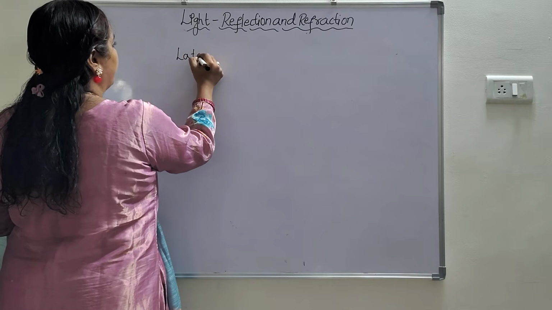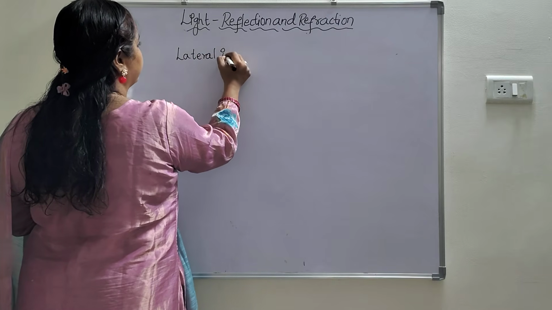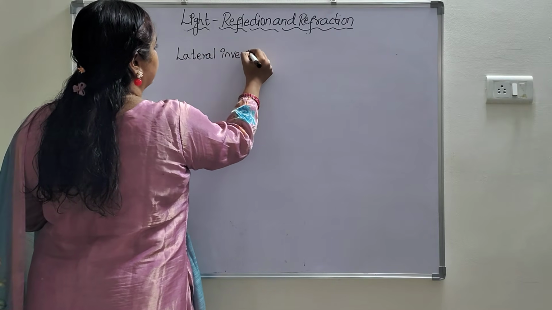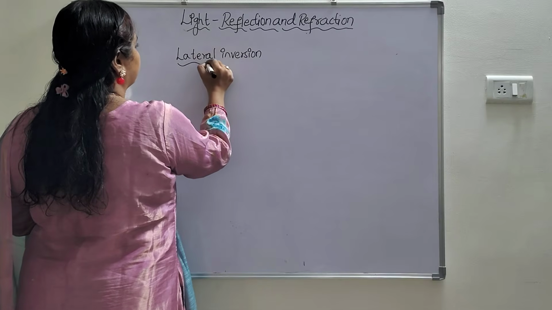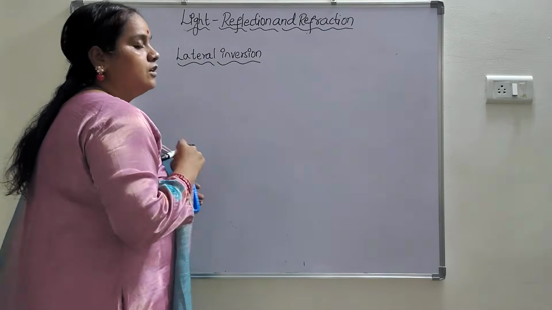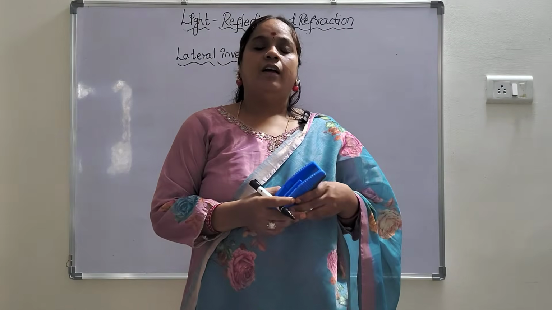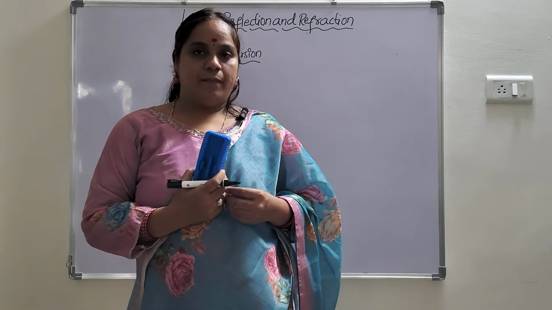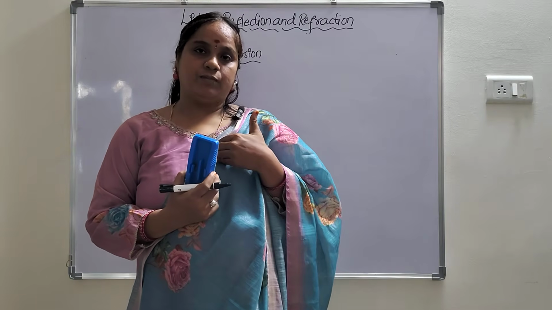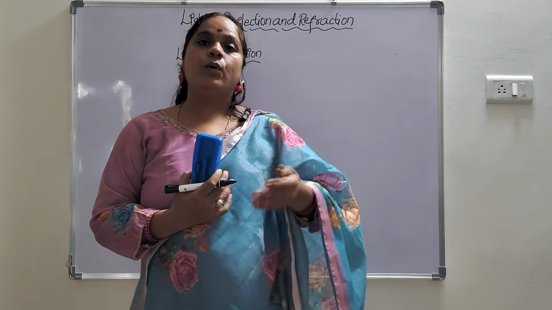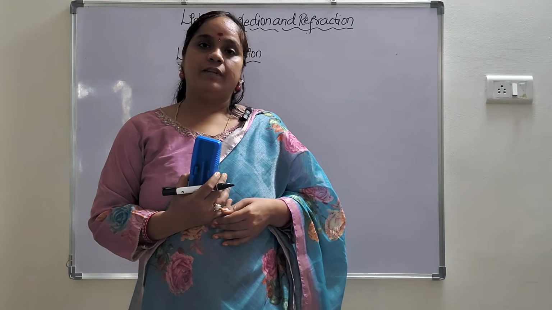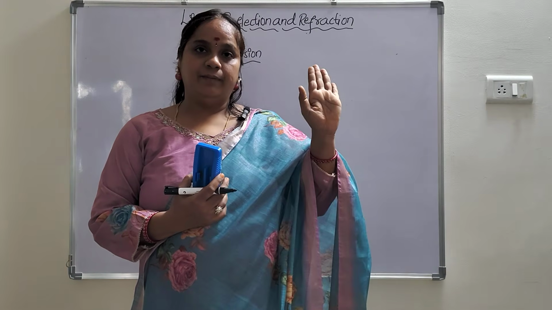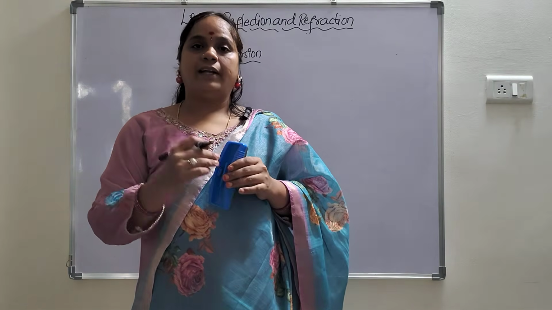Next we'll discuss lateral inversion. So what is lateral inversion? Whenever we are standing in front of the mirror, I am the object and my image is going to form in the mirror. If I show my left hand, in the image it will be my right hand.